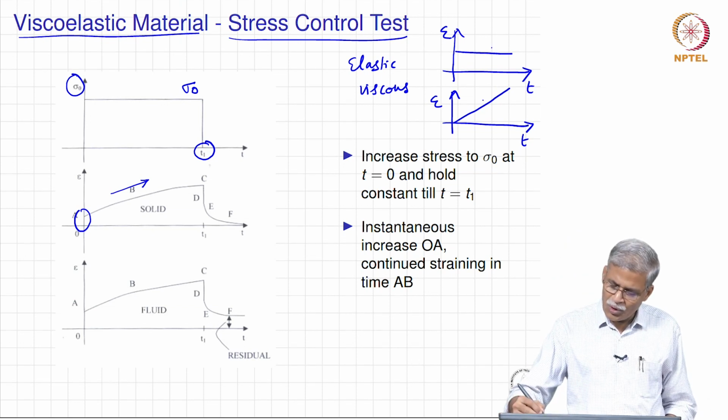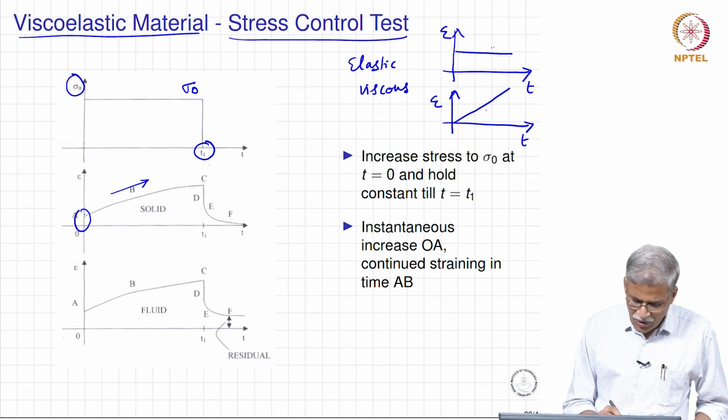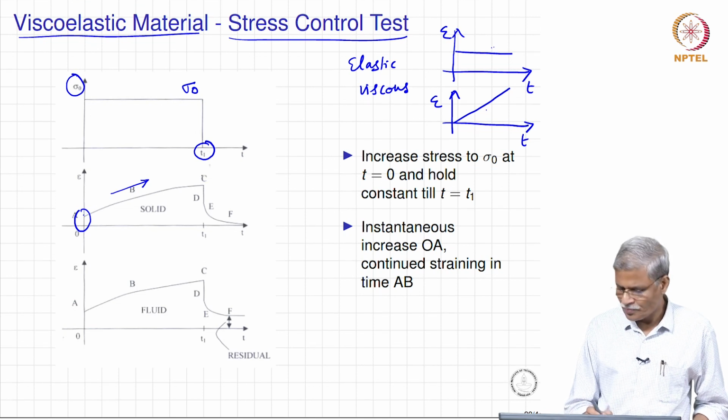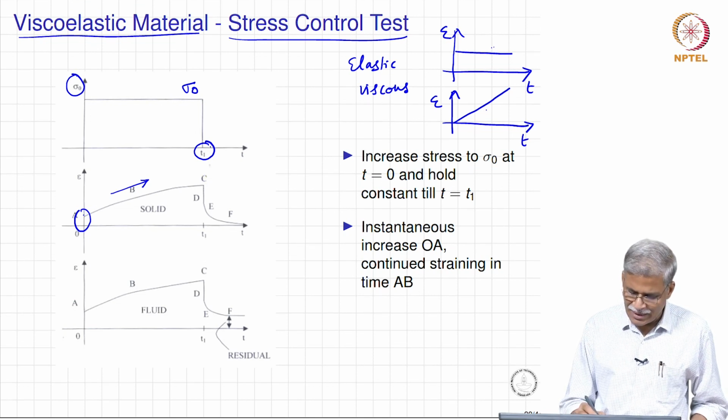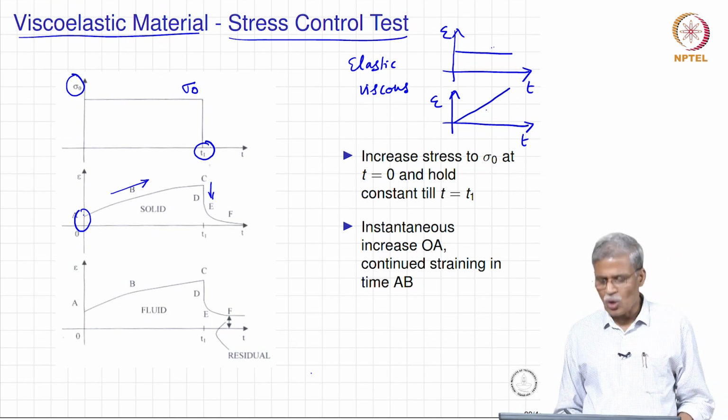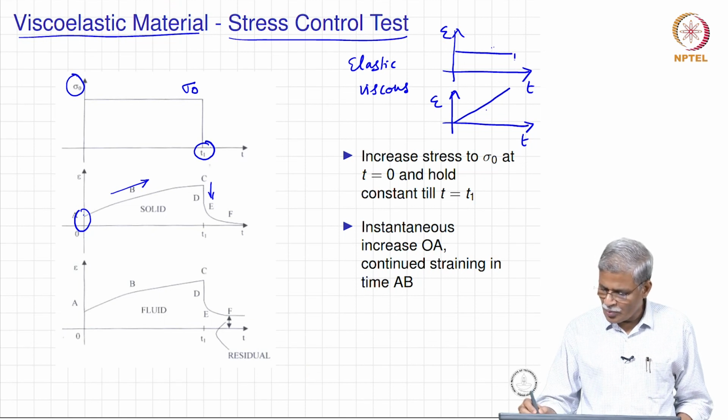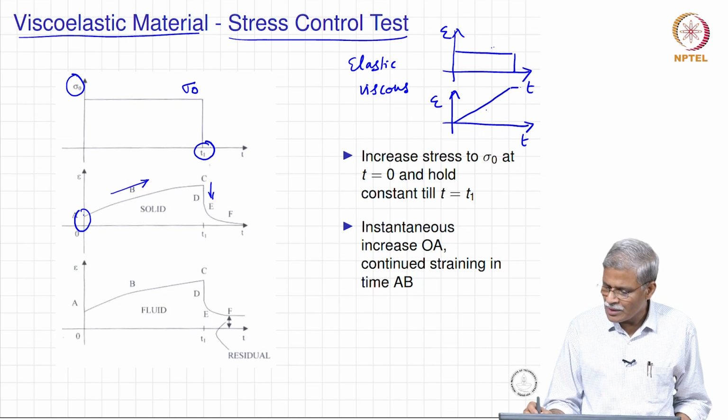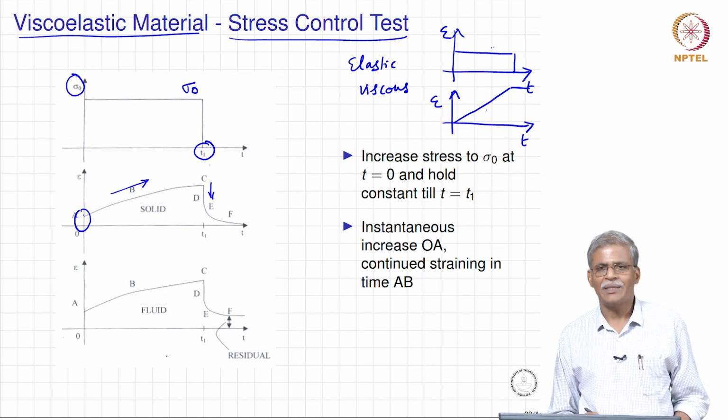Now, what we need to do is understand these two things together and see how the response of the material will be. It can be something like this, and at C, that is at time t1, when I unload this material, there is going to be a drop here, similar to the drop that I am going to get. But of course, what you are going to see here is exactly the same, there is not going to be any recovery there.